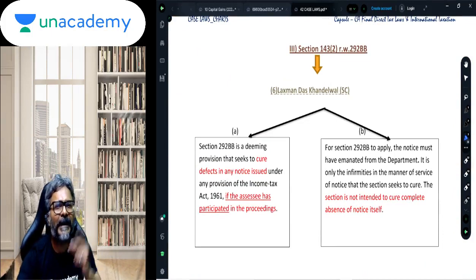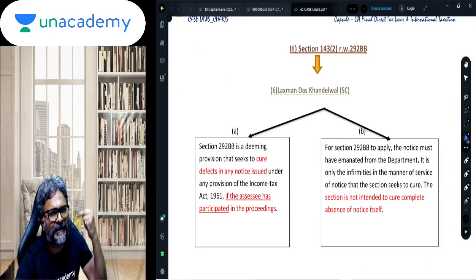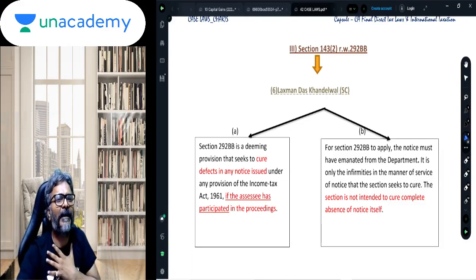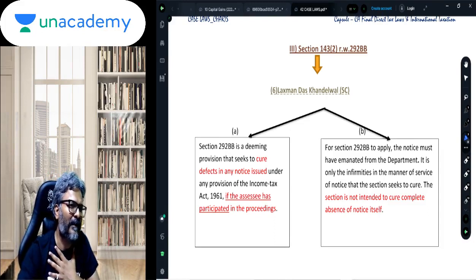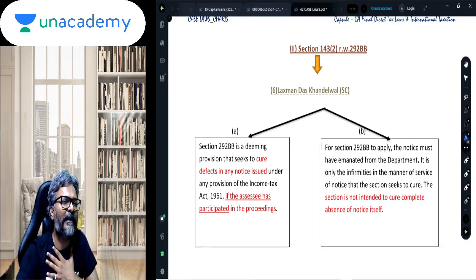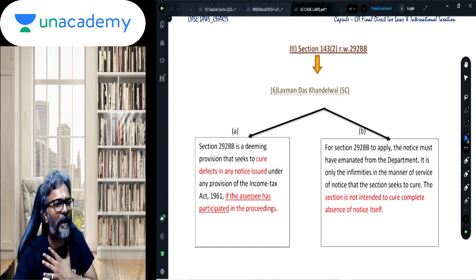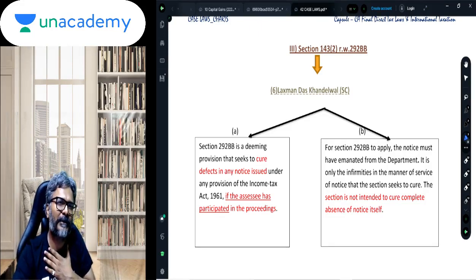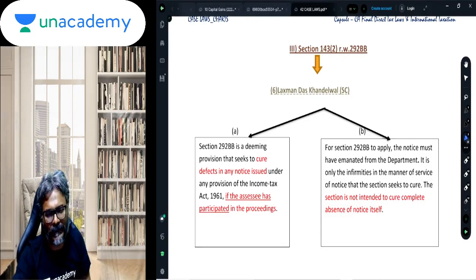So this is about the binding nature, two case laws. Raghuveer Synthetics: overlooking the binding jurisdictional High Court judgment will render the return of the assessee as having an apparent mistake, giving the AO the jurisdiction to rectify the same while processing the return under 143(1). And the second one is the valuation. Once the reference is made to the valuation officer, the report becomes binding on the AO. Is that clear to all of you, students? Okay, so these are the two case laws on this binding part.